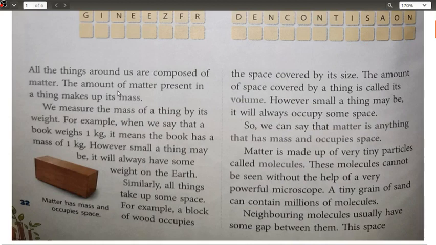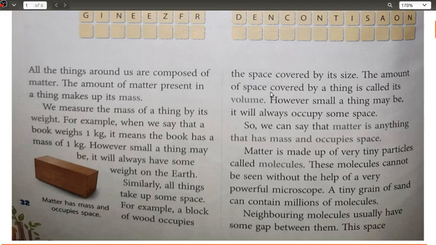Then we talked about the things which are present around us. Each and everything is made up of matter only, and the amount of matter present in a thing makes up its mass. Each and every object which has mass as well as occupies some space is said to be matter.